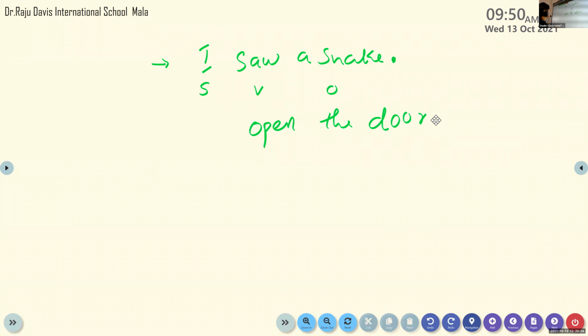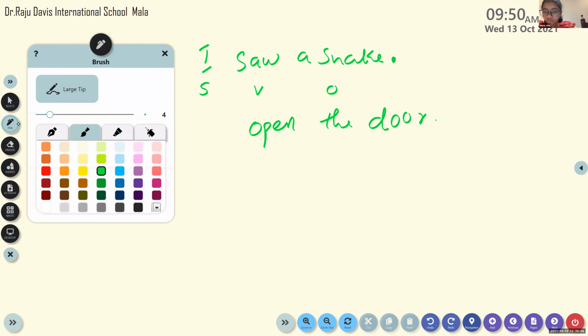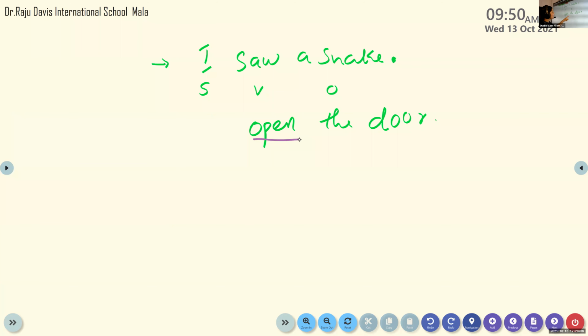Open the door. So what is "open" here? The verb. Louder? Verb. So the sentence is starting with the verb, isn't it? Open is the verb. So what is "the door"? Object. Very good. Open is the verb. The door is the object.